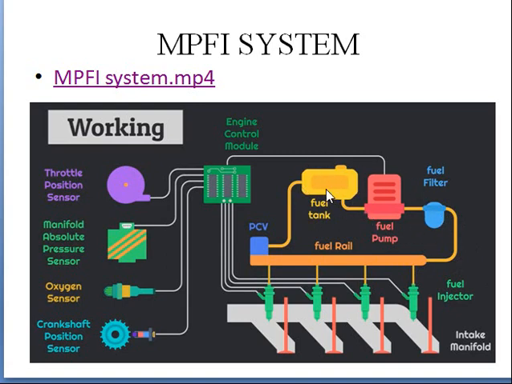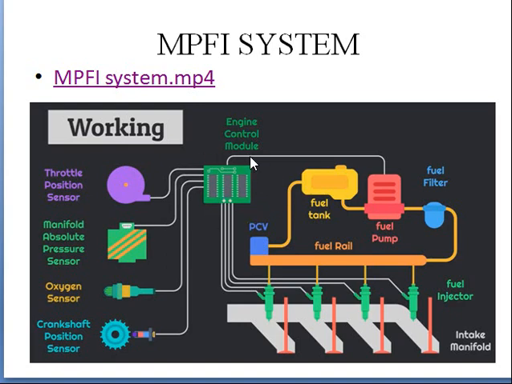It means from fuel tank the pump will take the fuel and it will pass to the fuel rail, and this fuel will get filtered at the fuel filter, and this is PCU, pressure regulating valve. And this is the engine control unit.